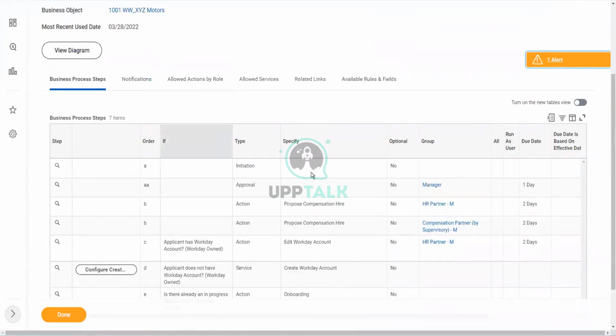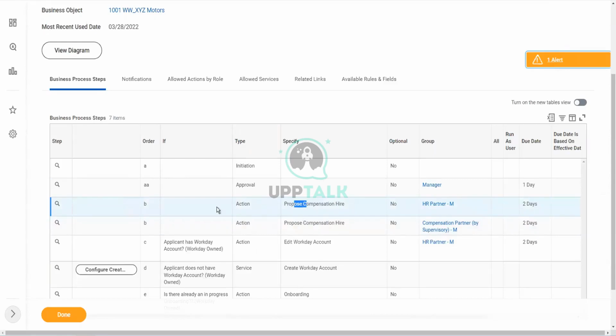Okay. Approval is done. Right. For the proposed compensation hire, does it need approval after that? Well, as for this definition, we have not configured it as of now. Yes, if you want you may put in another approval step. Yes, definitely you can do that. But here I have not done it yet.